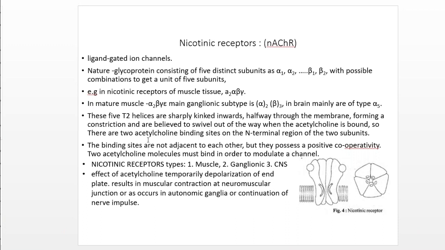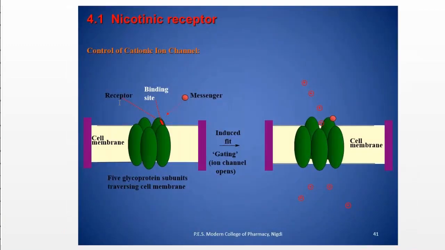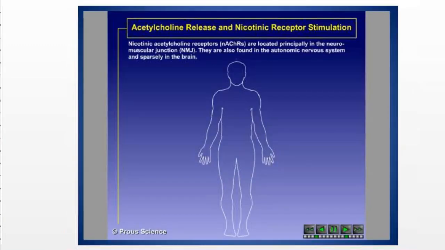These are the agonists for the CNS nicotinic receptor. Their antagonists are mecamylamine and methyllycaconitine. These are the antagonists for the CNS nicotinic receptor. Now we are moving to the muscarinic receptor.